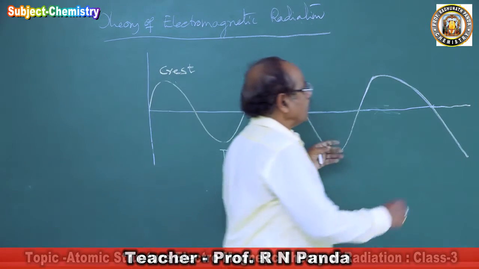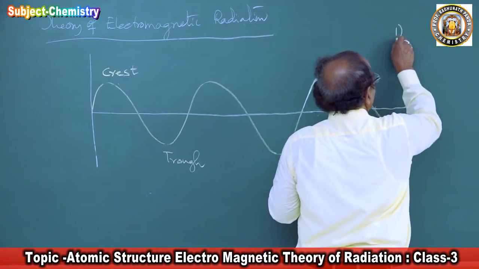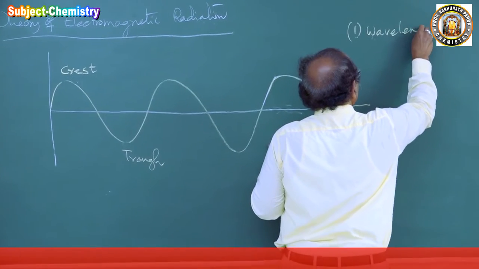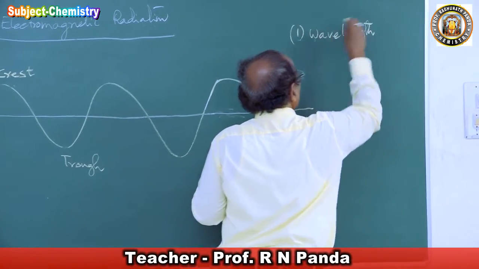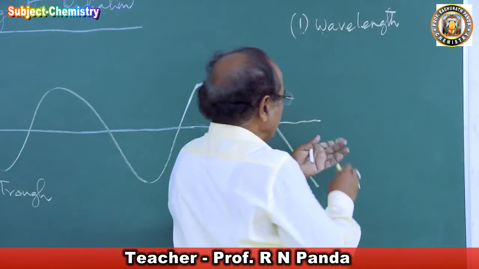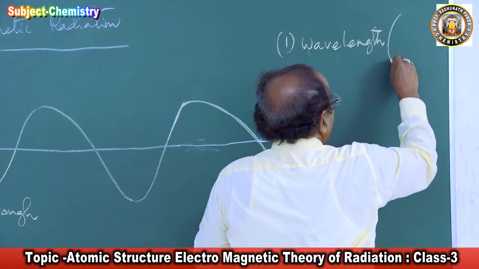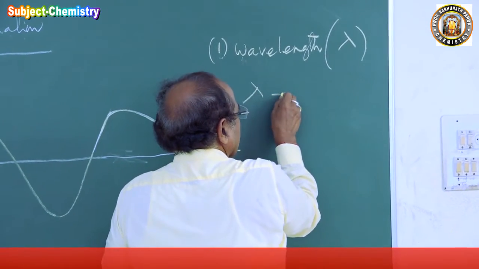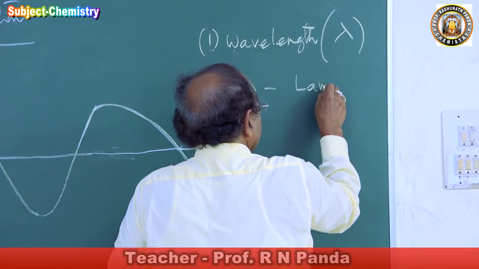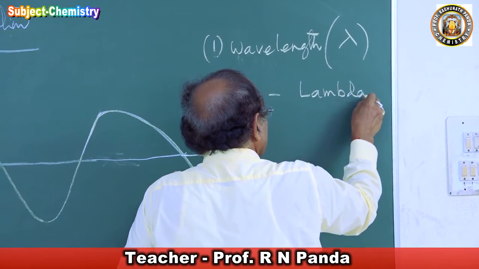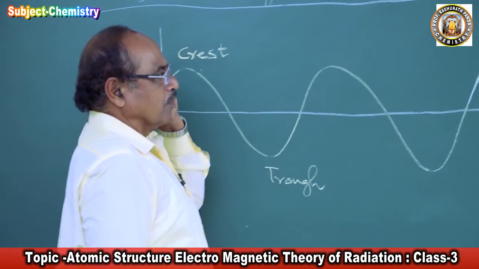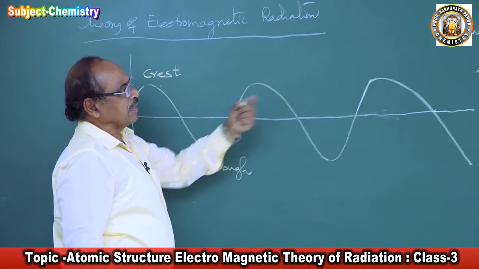Now we come to the first, wavelength. Every electromagnetic wave has its own wavelength. This wavelength is denoted by the letter lambda. What is the wavelength?